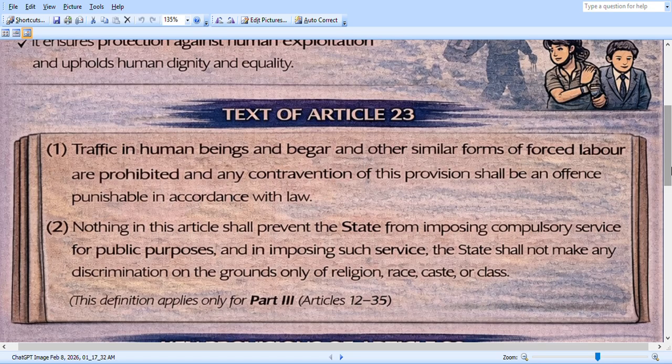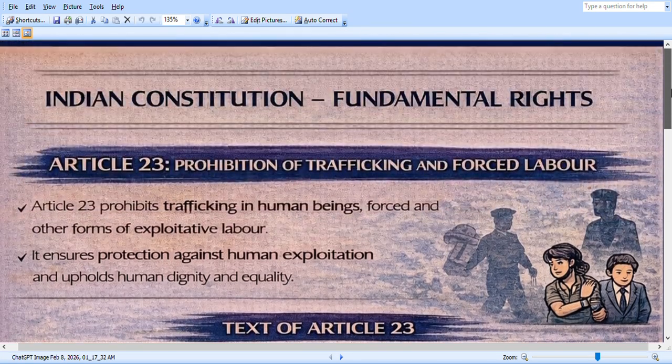And the second thing is, nothing in this article shall prevent the state from imposing compulsory services for public purposes, and in imposing such services, the state shall not make any discrimination on the grounds only of religion, race, caste, or class. The simple line is prohibition of trafficking and forced labor. This article is very important.